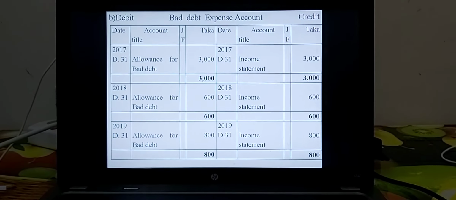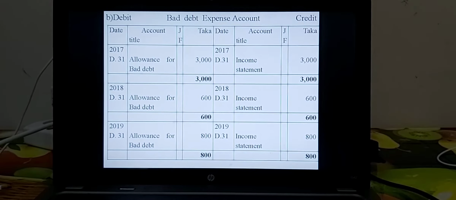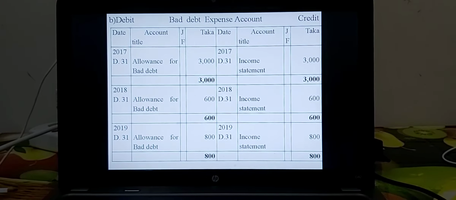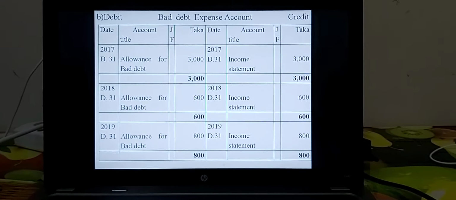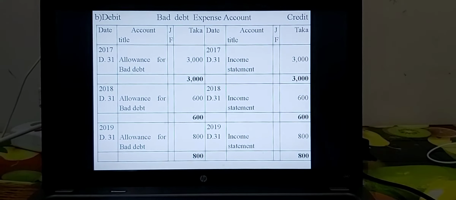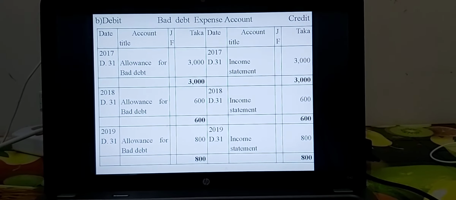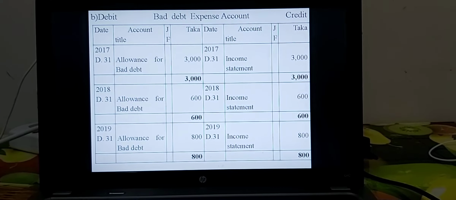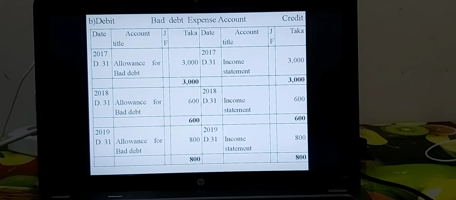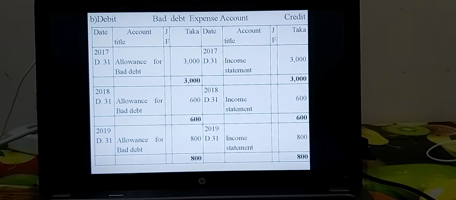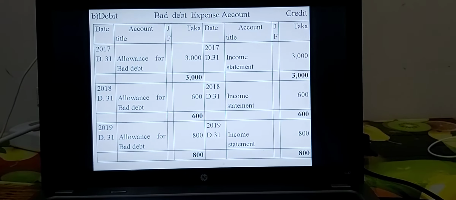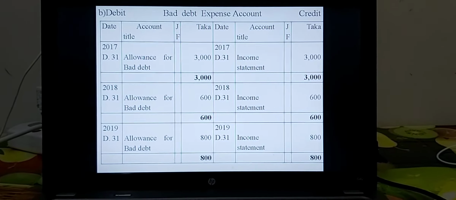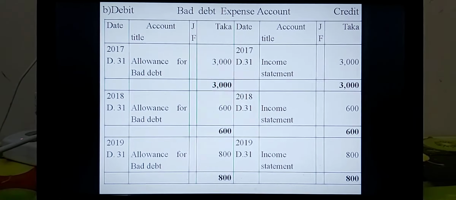2017 is completed. In 2018 the same, allowance for bad debt taka 600. In 2018 on the right side, that is the credit side, income statement taka 600 is equal and closed. 2019 is the same. In the debit side you have to write allowance for bad debt or bad debt provision account for taka 800, that is the additional allowance amount for this year. And on the right side, that is the credit side, income statement, you have to write the additional allowance for bad debt taka 800. This is the bad debt expense ledger account.